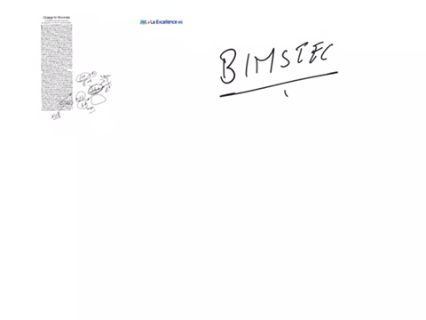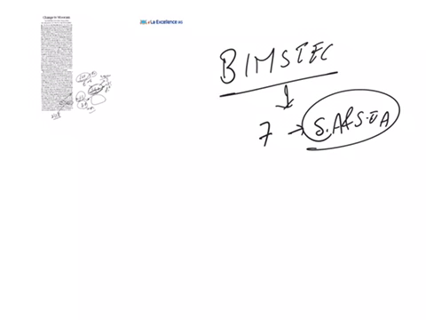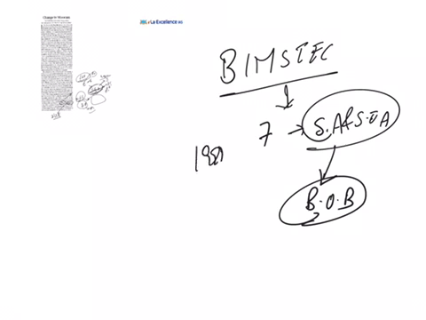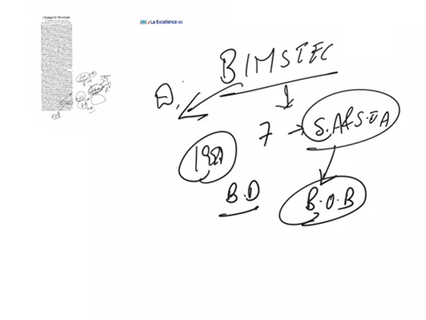BIMSTEC. It is a sub-regional group of 7 countries in South Asia and Southeast Asia. These are the countries that were lying in the adjacent areas of the Bay of Bengal. This was established in 1997 through a declaration known as the Bangkok Declaration. The headquarters of this organization is in Dhaka, Bangladesh. Now we'll see who are all the member countries.